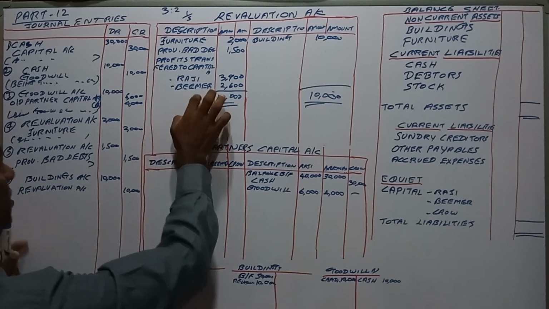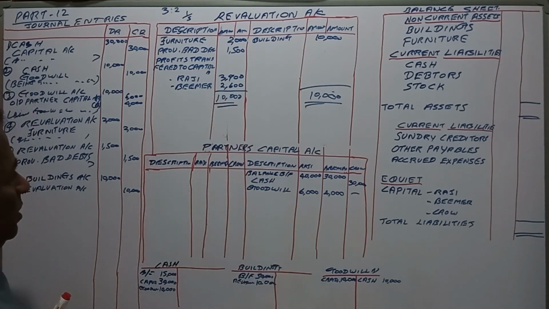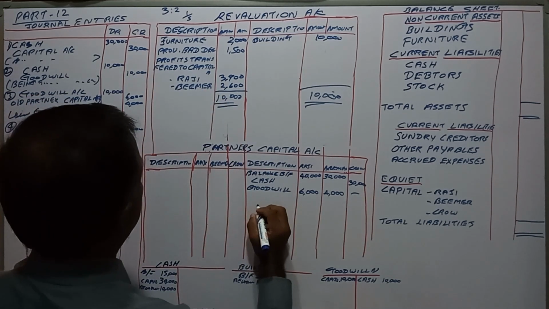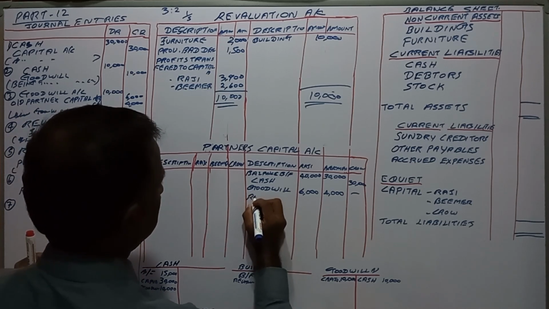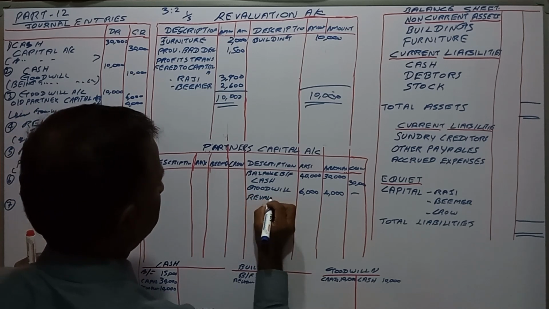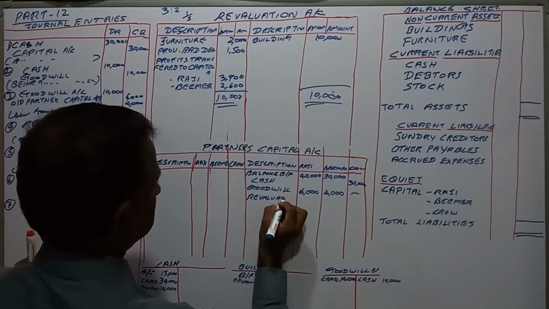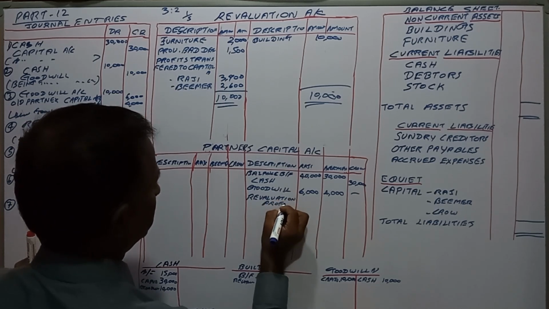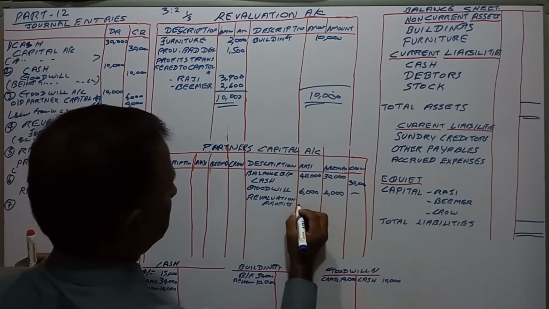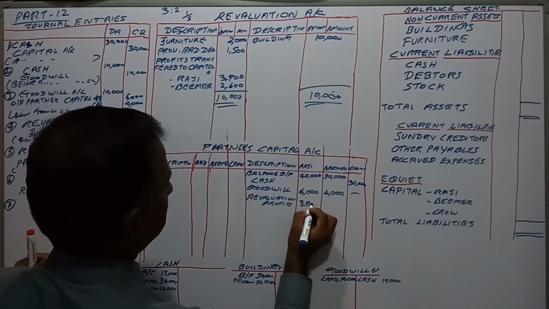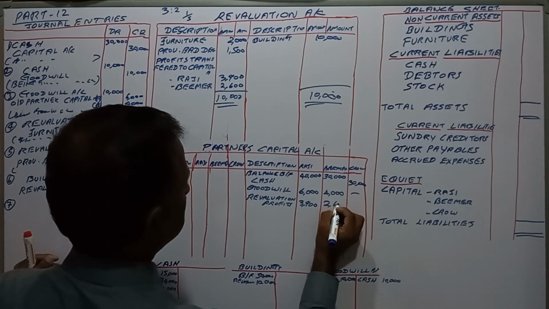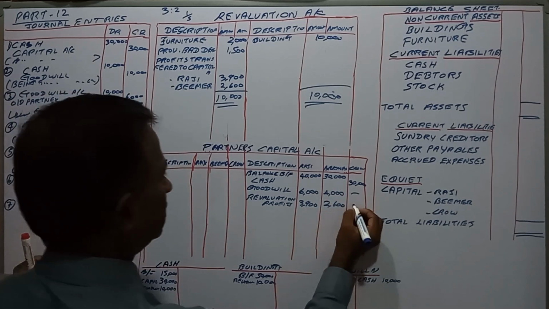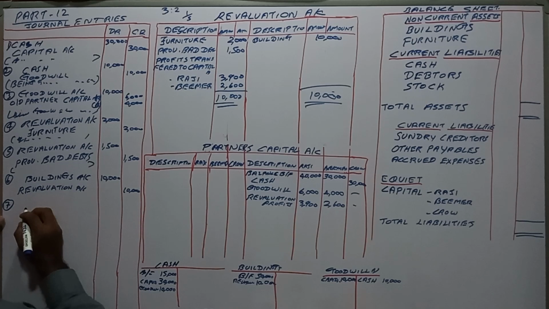So this has to be transferred to the capital account, right? Revaluation profits, 3,900 plus 2,600. So what is the journal entry?